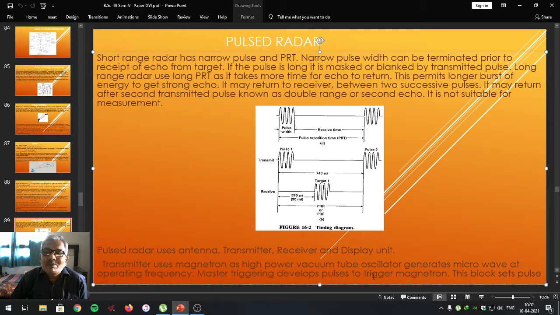Master triggering develops the pulse to trigger the magnetron. The master triggering unit is another unit where all the parameters of the pulse, that is pulse width, pulse repetition time, pulse repetition frequency, and duty cycle are set, and that generated pulse is used to trigger the magnetron oscillatory tube in the transmitter that generates the microwave radiations to be transmitted towards the target.